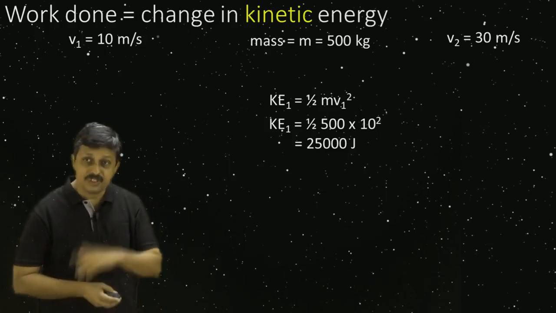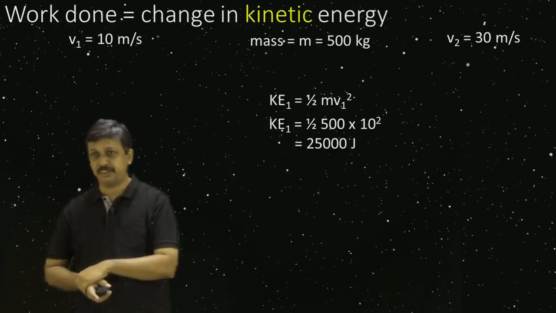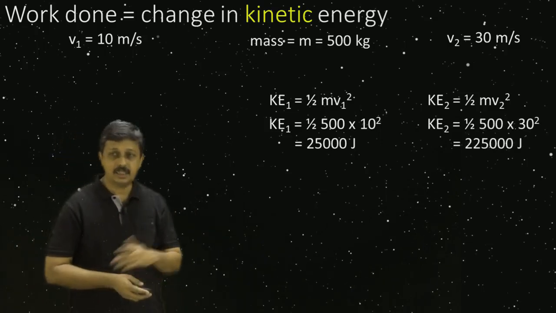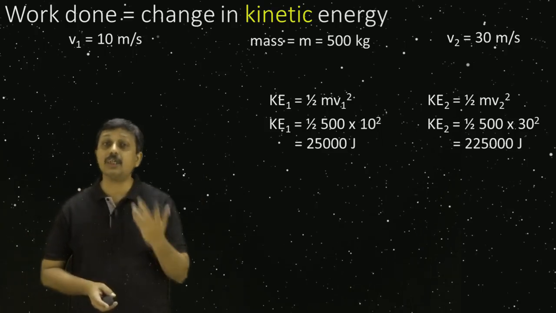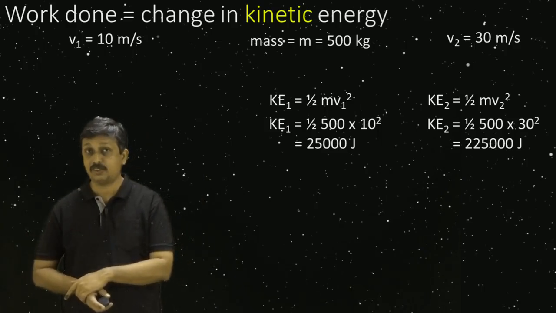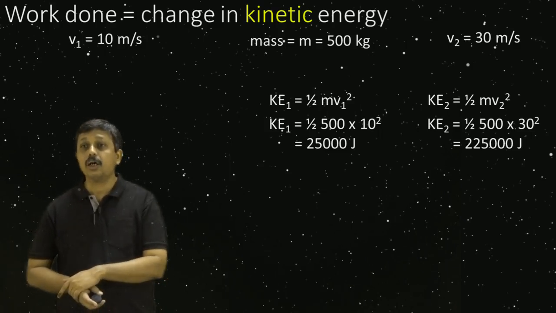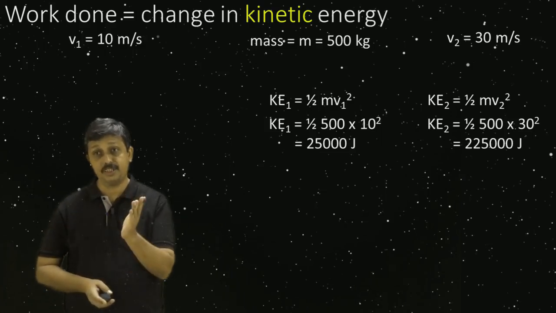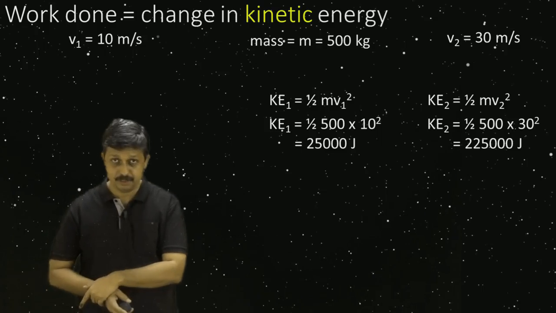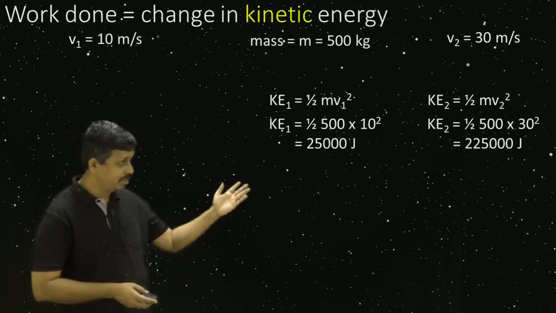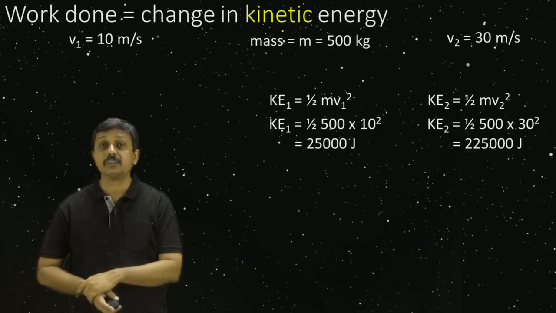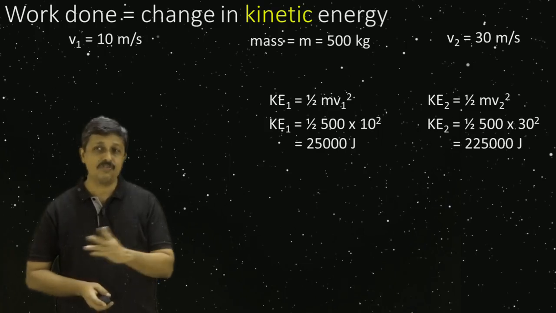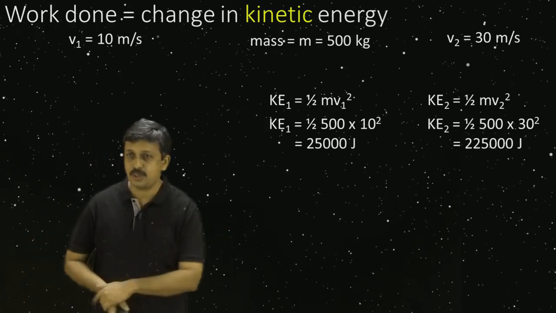Now, when we change its velocity, what is the new kinetic energy? Half mv squared again. We substitute the values, 30 squared, and we get 225,000 joules. So just by changing the velocity from 10 to 30 meters per second, we changed the energy drastically. It is half into 500 into 900, since 30 squared is 900, which is 250 into 900, giving 225,000.